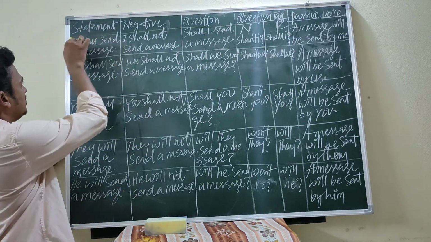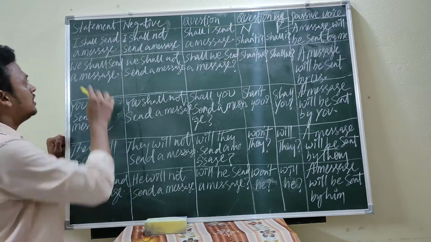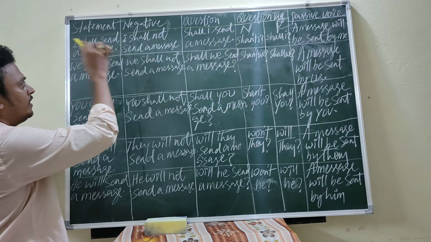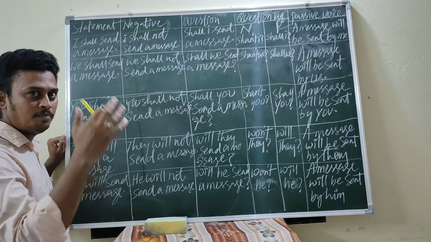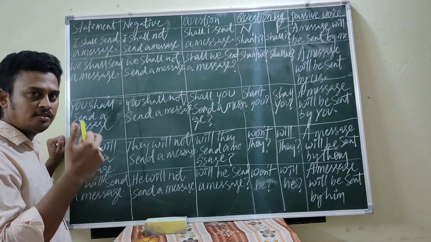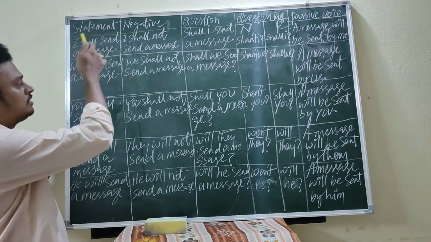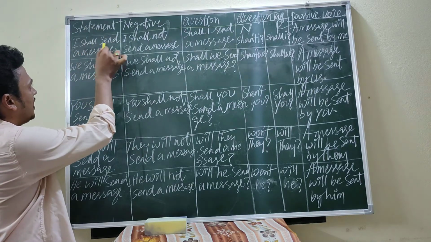See, this is an assertive sentence. How can you say that it is an assertive sentence? It starts with a capital letter, ends with a full stop, and gives a complete meaning. At the same time, a sentence should have a subject and predicate. Now you check it. This is the subject, this is the predicate.